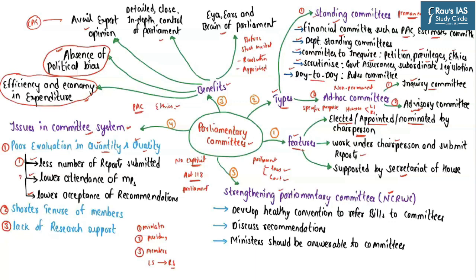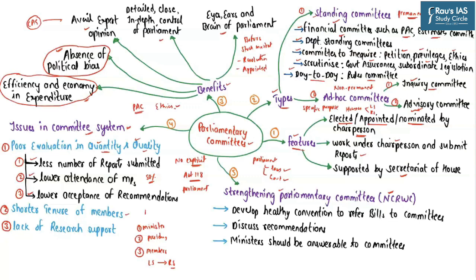Secondly, as highlighted in today's article, the attendance of MPs in most of the parliamentary committees is below 50%. So this shows that the members of parliament have attached less importance to the parliamentary committees' debate and discussions. And the last part is with respect to the recommendations of the parliamentary committees. So most of the time, the recommendations given by the parliamentary committees are not even debated, discussed or accepted by the parliament.